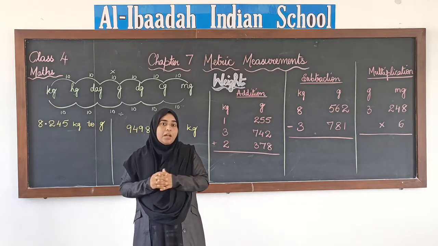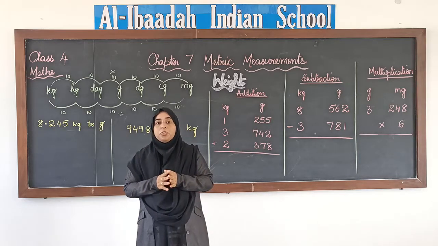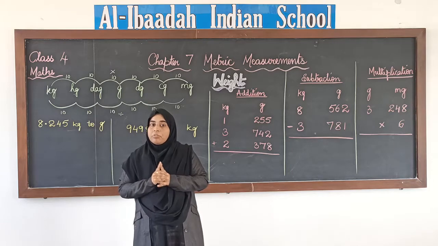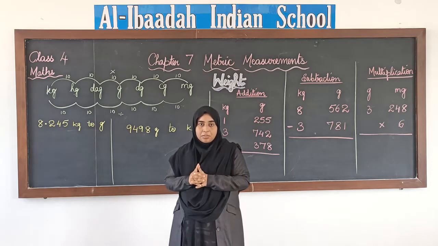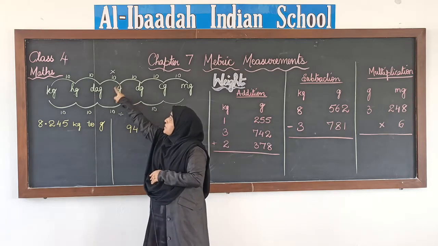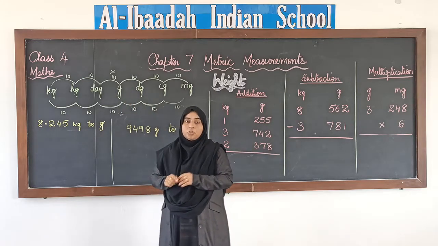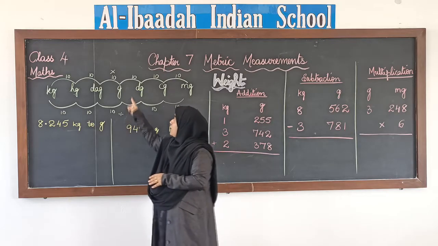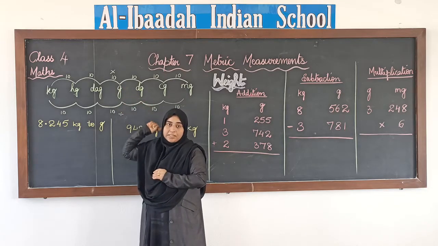Today we will see how the same words are used with the standard unit of weight. The standard unit of weight is the gram, G. So today we are going to use the same 7 units with grams, the standard unit of weight.